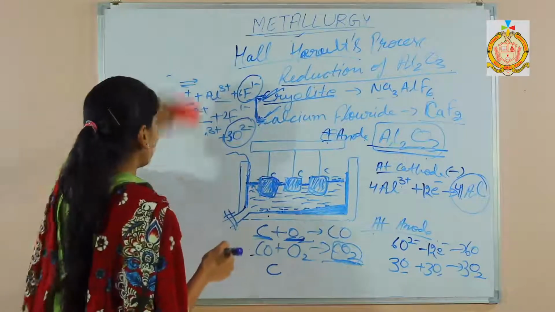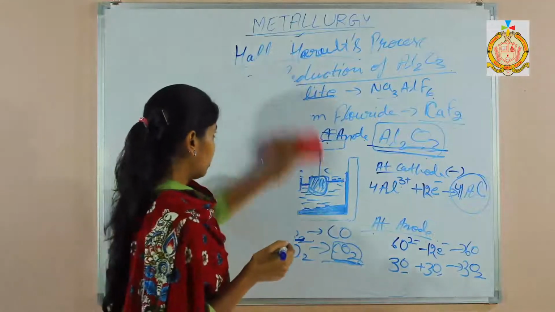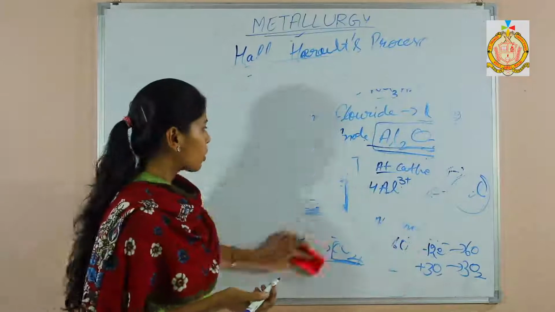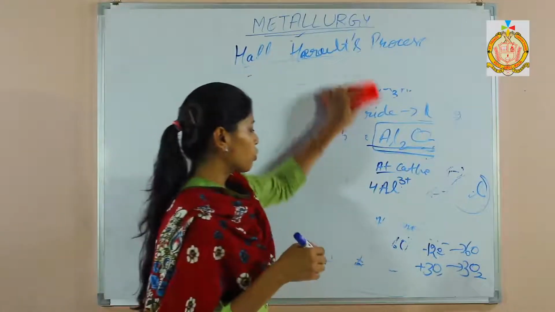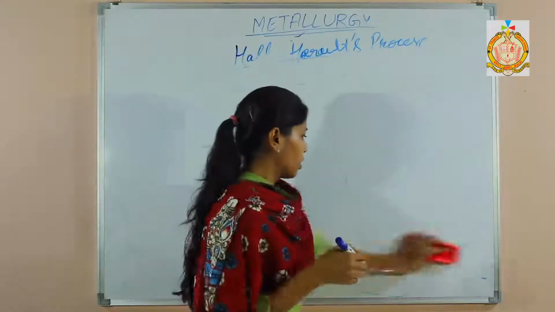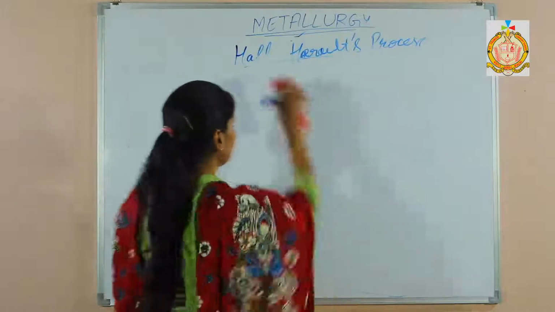So our next topic is alloys. What is an alloy? An alloy is a homogeneous mixture of two or more metals, or one or more metals with a non-metal. That is the alloy. It is a homogeneous mixture.